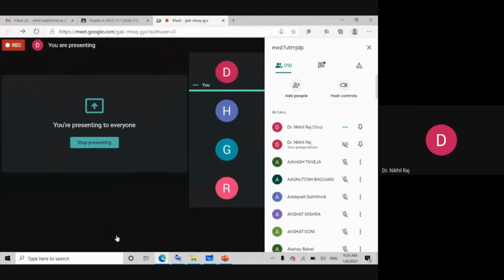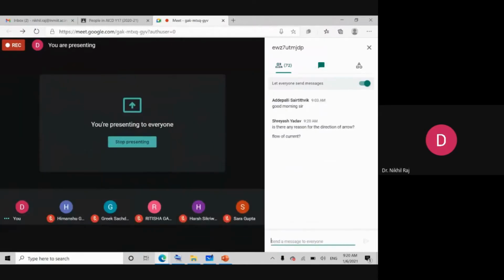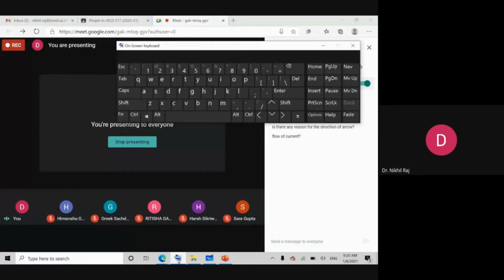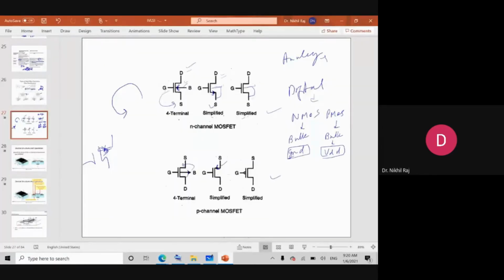Is there any reason for the direction of the arrow? Actually, it is to detect the type of MOSFET, which MOSFET is there. Current will always flow from drain to source; the current direction is always from drain to source. The arrow is to detect the type of MOSFET. If you are using this symbol and the arrow is not present, then you cannot determine which is source and which is drain, and second, you cannot determine the type of MOSFET.